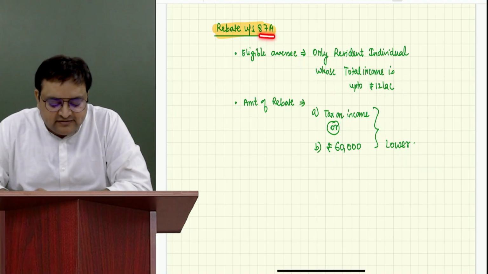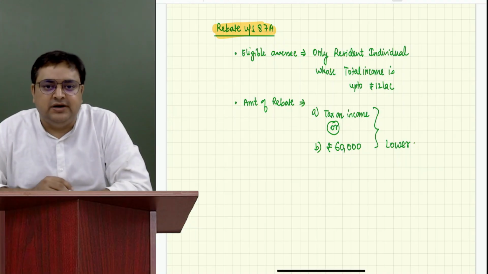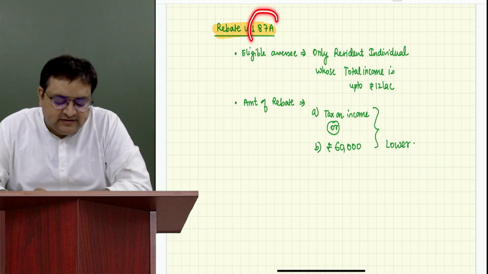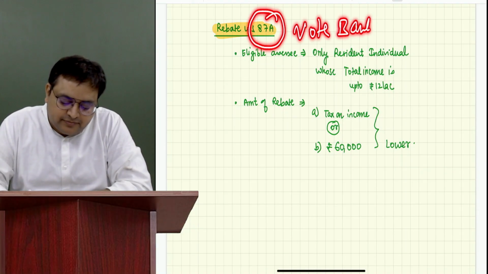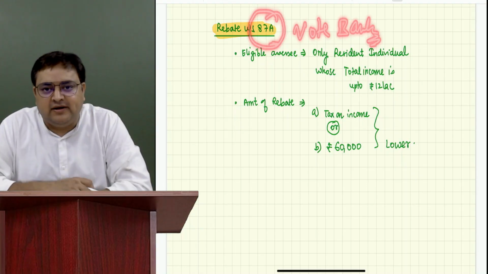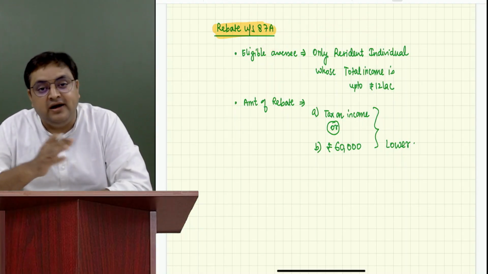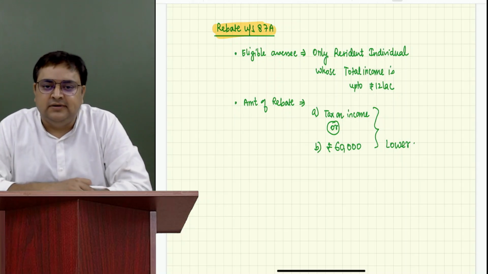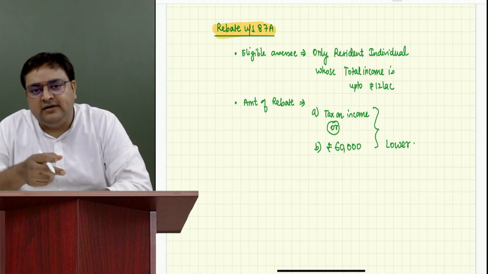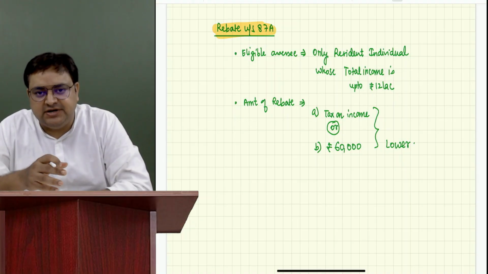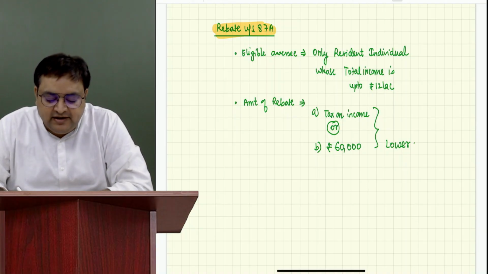And actually this section in every budget, government is using as a vote bank. Every year they are increasing this limit. Earlier it was 7 lakh. In the last budget it was 7 lakh. And the recent budget, which came in February 2025, they have increased it till 12 lakh.